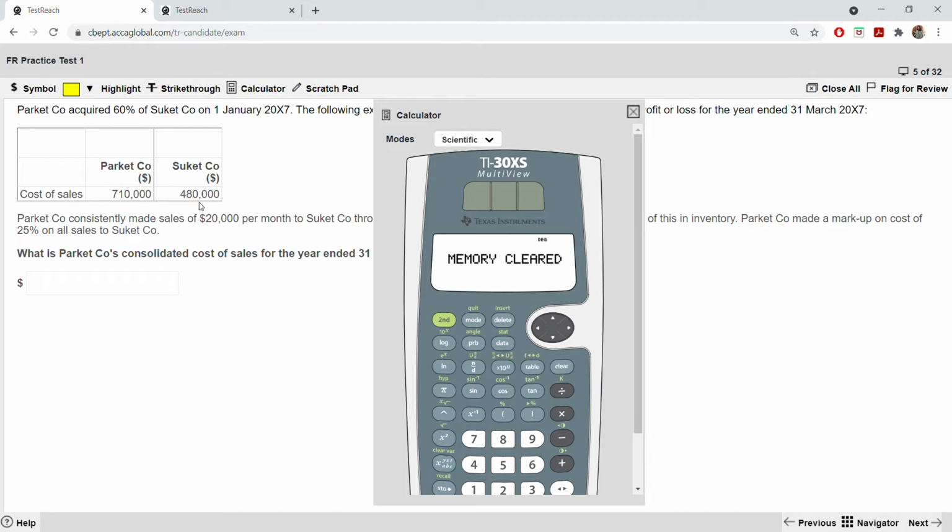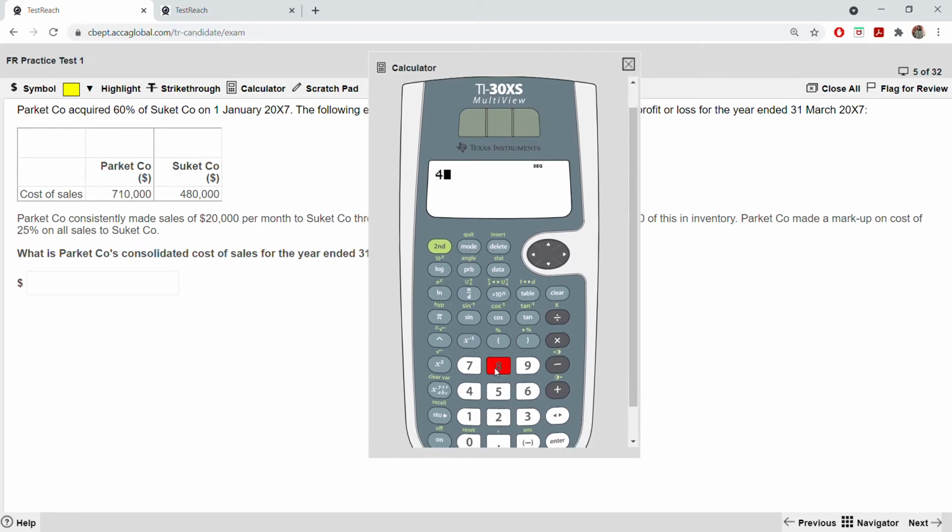This was given annually. This 480, you have to take it only for 3 months. So it will be 480 into 3 over 12, for 3 months. 480 into n over d. This function you use when you want to show something as a fraction. 3, and you click this and you go down, 3 over 12. And you press enter.